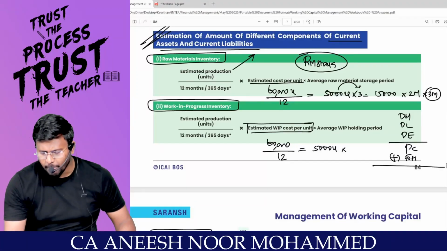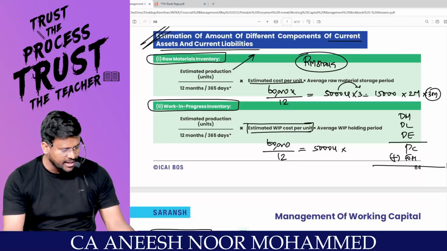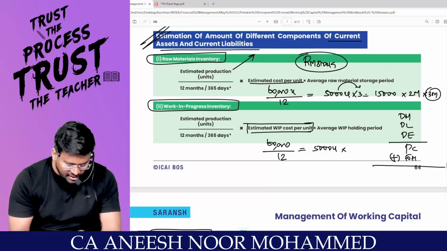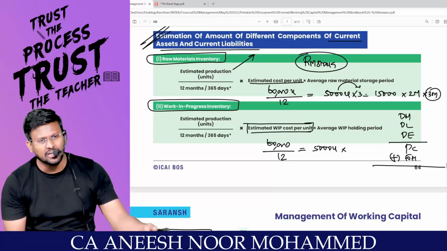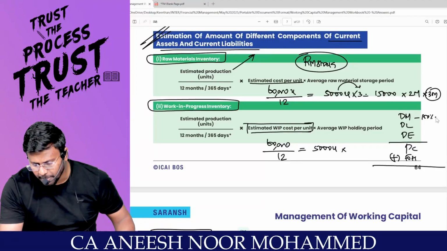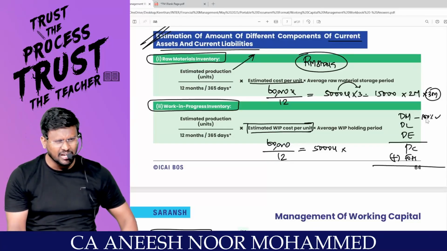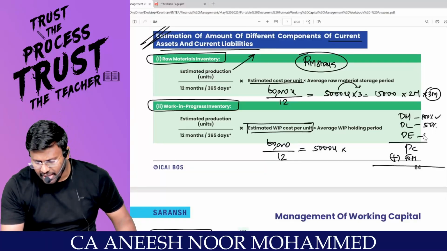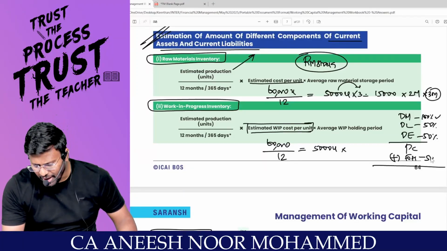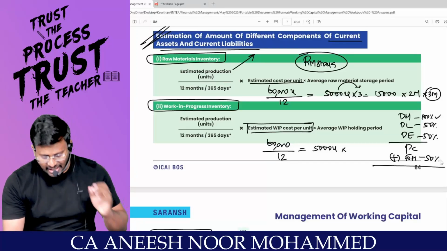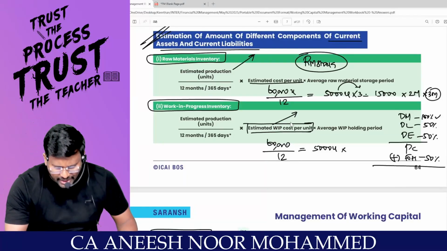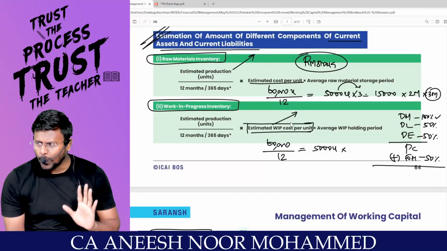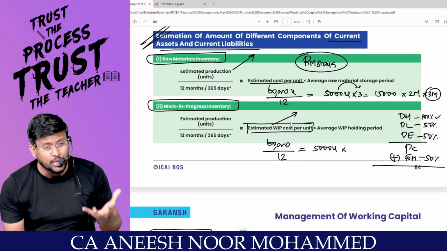The main problem is, my dear lovable students, direct material. Generally, I will issue 100% at the start itself. Right, sir? But the other components like labor, I will issue only 50%. Direct expense, I will issue only 50%. Factory overhead, I will issue only 50%. That means I have to first find out the estimated WIP cost per unit. It will not be equal to the full cost.